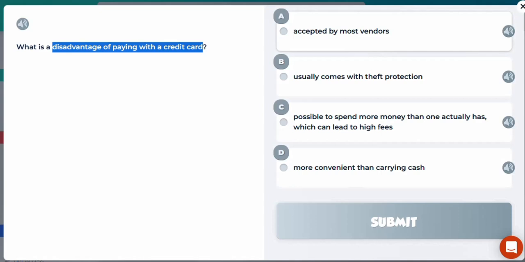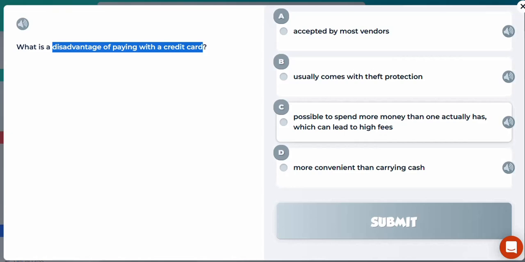So the first option says accepted by most vendors. Well, that would be an advantage. B, usually comes with theft protection. Well, most credit cards do have some level of, let's call it insurance that can be attached to that particular form of payment. So that could also be seen more as an advantage than a disadvantage because of that theft protection that the credit card provides you with.